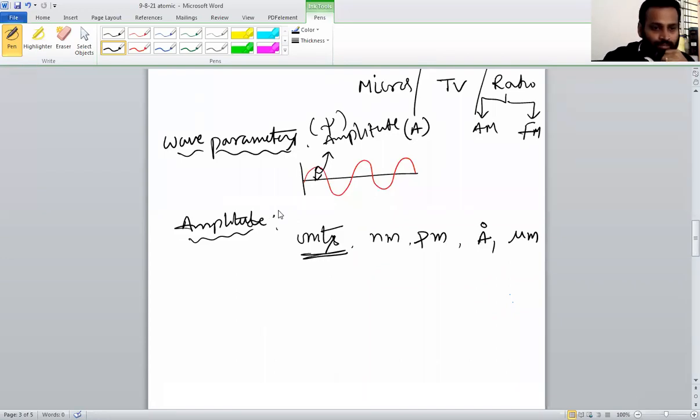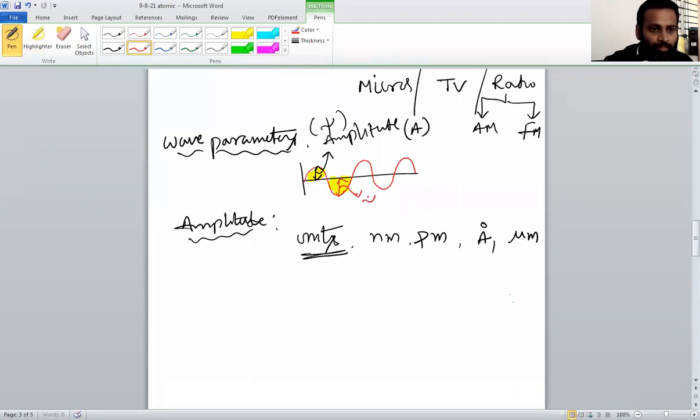This is the crest, and this is the trough. The height of a crest, or the depth of a trough, we call amplitude. From here to here, we call this amplitude.